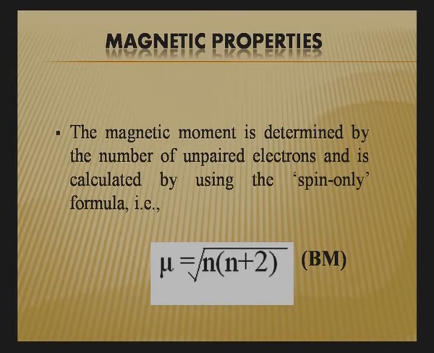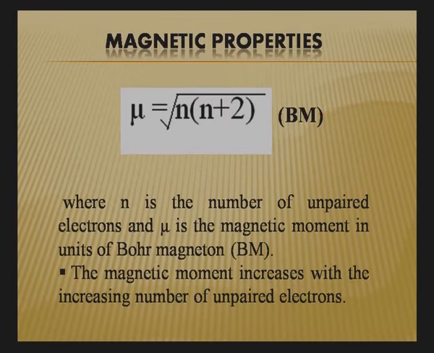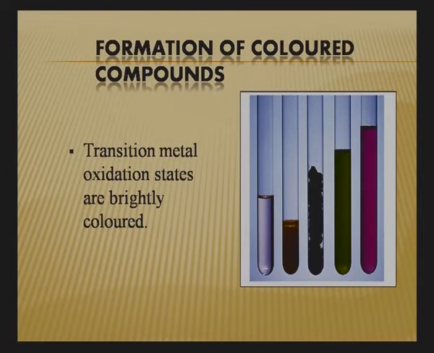So for paramagnetism it is necessary that elements or compounds should have unpaired electrons. Then you can easily calculate the magnetic moment by using the formula under root n into n plus 2, where n is the number of unpaired electrons. So if you know the number of unpaired electrons, you can easily calculate the magnetic moment. Now the next property is color. You are very well aware that almost all the transition elements and their compounds are colored. The question is why it is so.